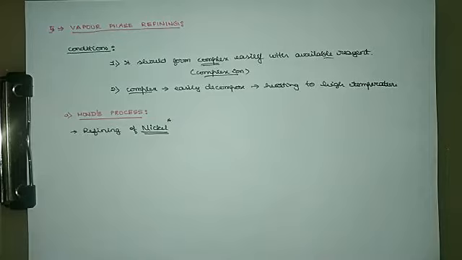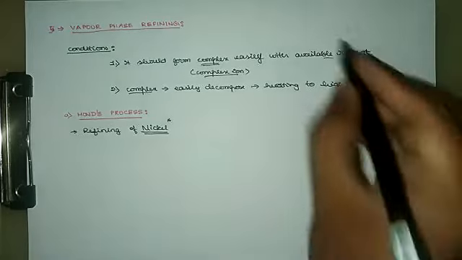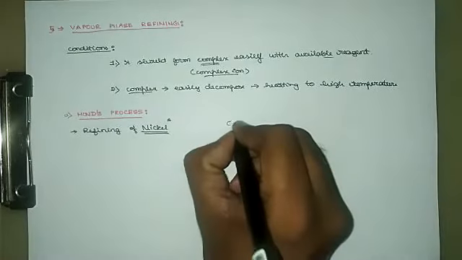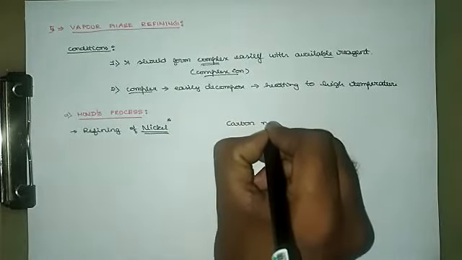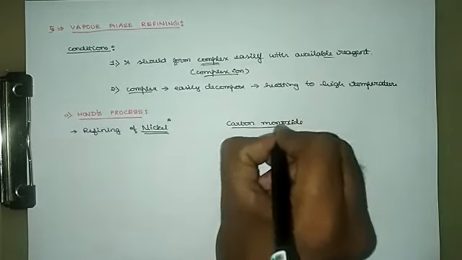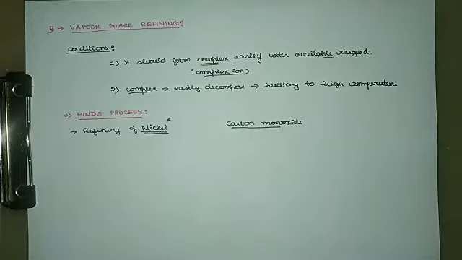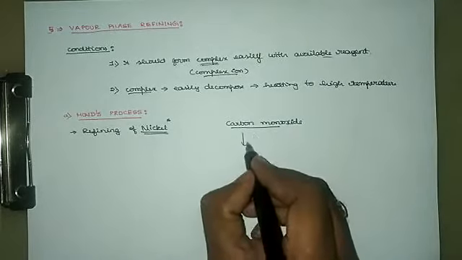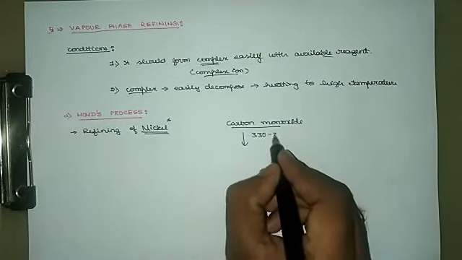Now how is it done? You need to remember the available reagent. Here the suitable reagent used is carbon monoxide. The extracted metal, which is associated with impurities, is made to pass through carbon monoxide gas at a temperature of nearly 330 to 350 Kelvin.